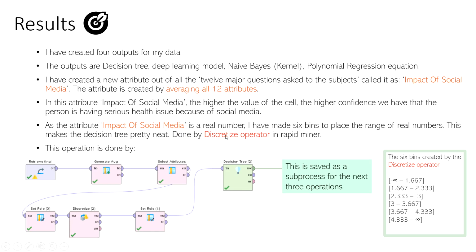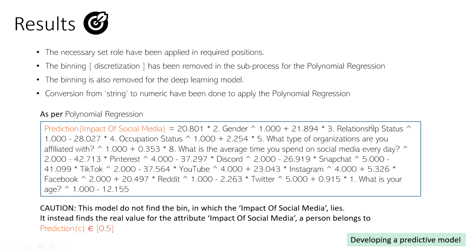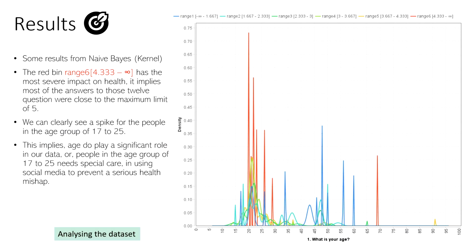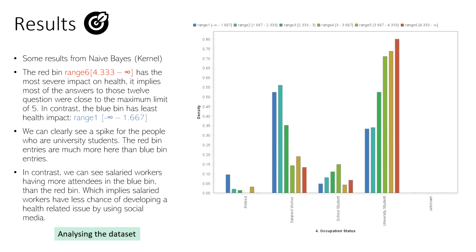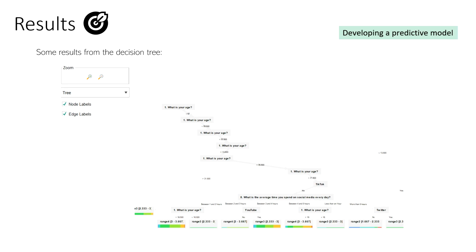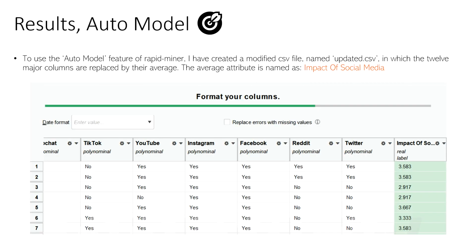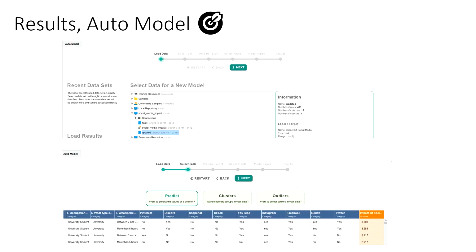These are the results. And these are the 6 different bins which were created by the discretization operator. This is the polynomial regression equation, which if we solve, we can find the prediction value. These were some of the results from the naive Bayes, this is a snippet from the decision tree, and this is the auto model, the kind of decisions you are getting from the auto model.